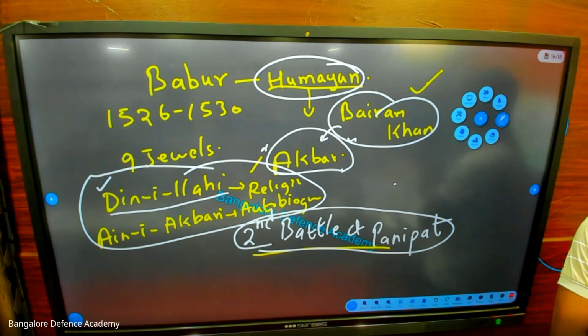Sir, why do they call it Panipat? It's the name of a place.